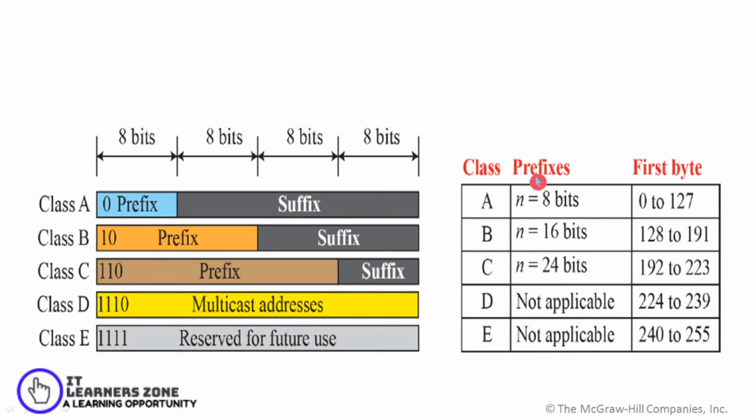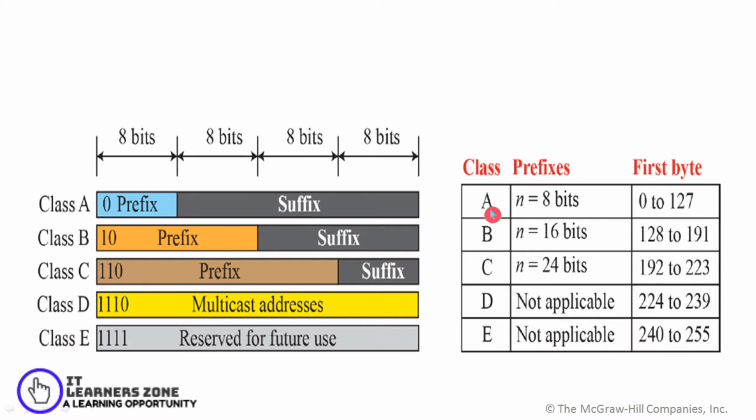For class A, the first 8 bits define the net ID. Going for class B, it takes the entire 16 bits, which defines the net ID. In class C, we take 3 bytes altogether, that is 24 bits, which defines the net ID. And D and E don't define any net ID bits. Altogether, we use the entire 32 bits as it is.